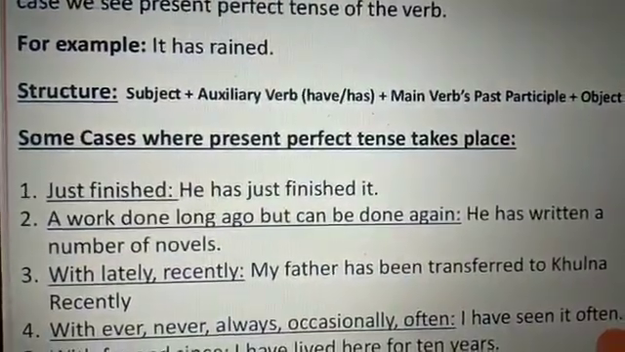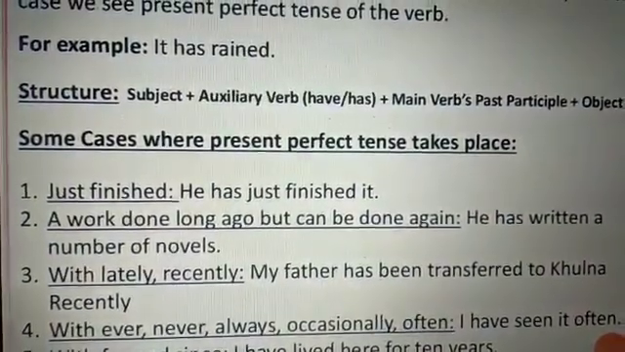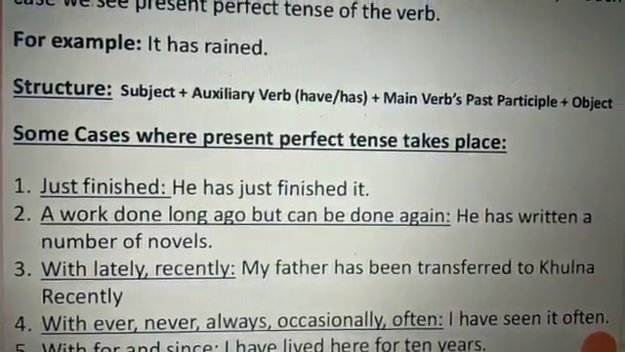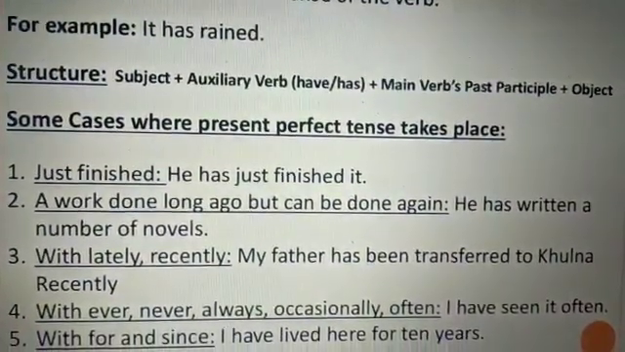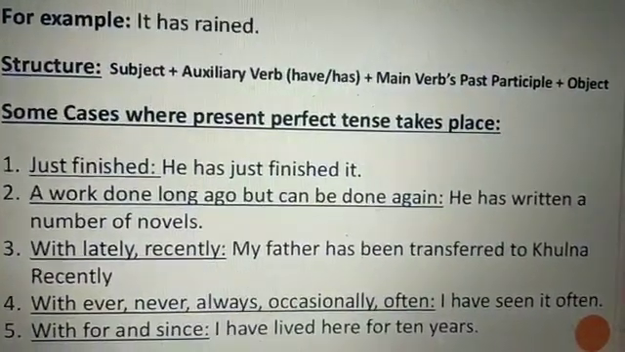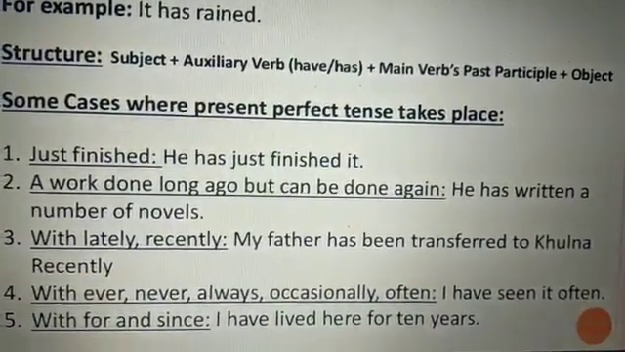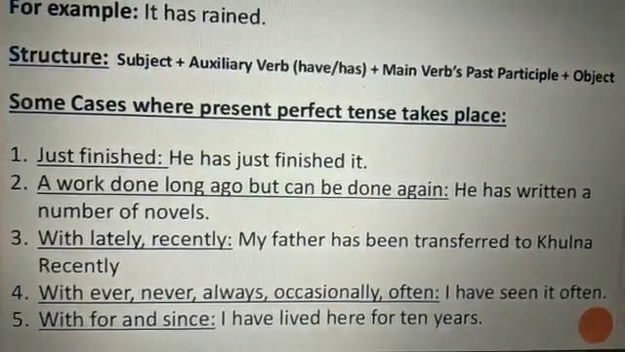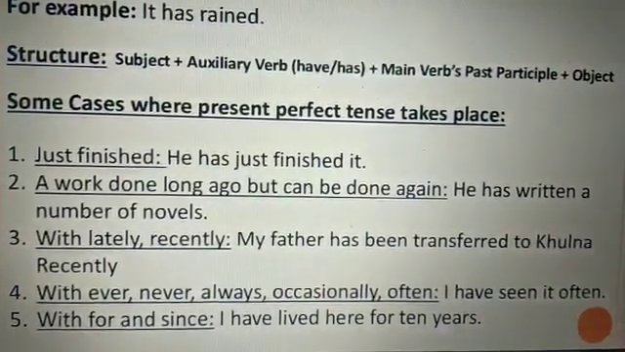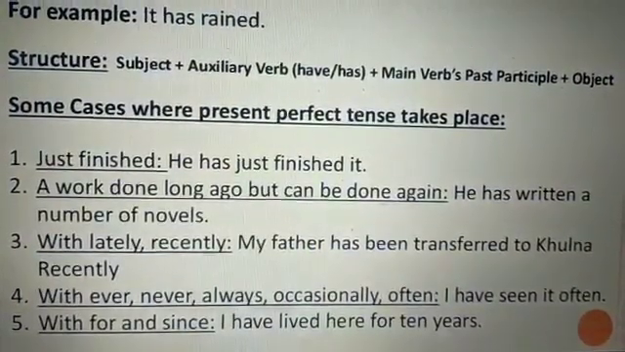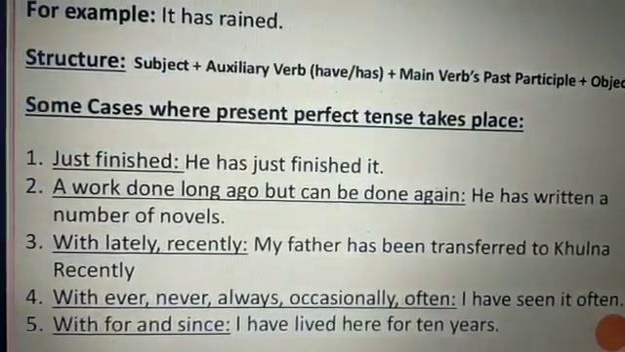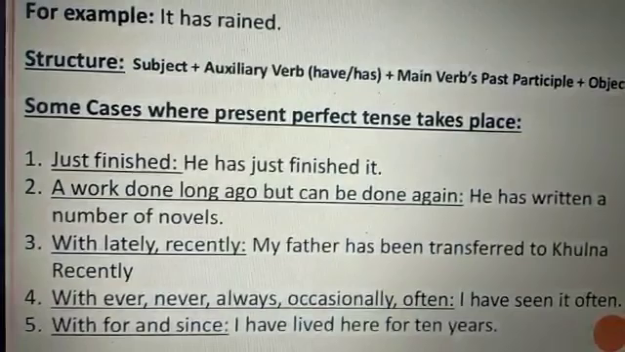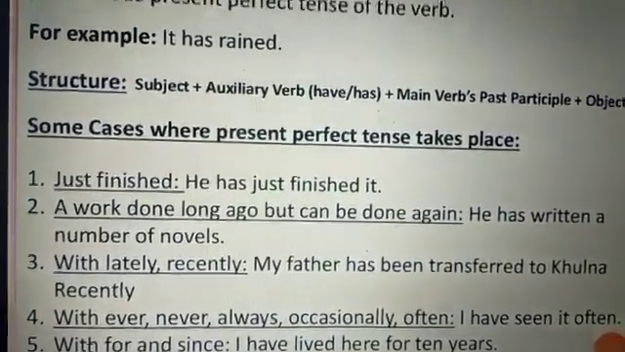Some examples are: he has just finished it, he has written a number of novels, my father has been transferred to Khulna recently. I have seen it often. I have lived here for 10 years. Other examples: we have received your gift. Salma has booked her tickets for the show. She has not decided about her marriage. The present perfect is referred to as past with present relevance.